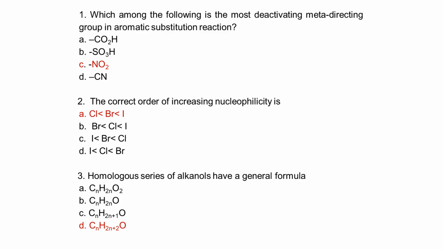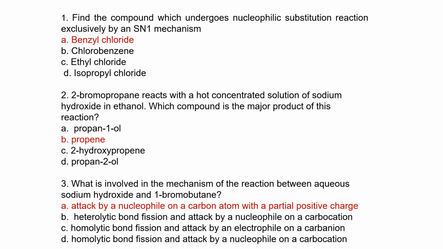Homologous series of alkanol have the general formula CnH2n+2O. Because CnH2n+1 is alkyl, the remaining one hydrogen is going to bond with oxygen to form the hydroxyl, making it alkanol. Find the compound which undergoes nucleophilic substitution reaction exclusively by SN1: benzyl chloride, because of the carbocation that is possible with benzyl.